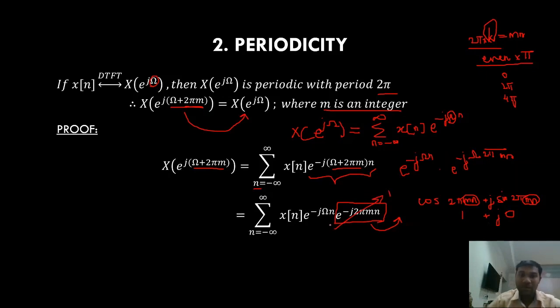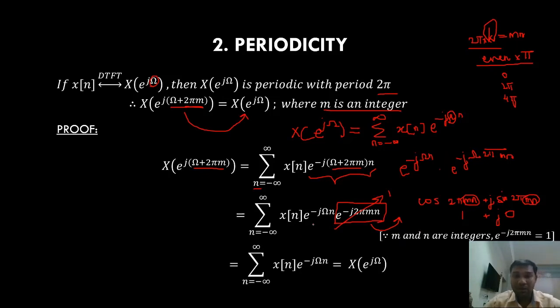So what am I left with? Summation from minus infinity to plus infinity x of n e power minus j omega n. So this is nothing but my X of e power j omega. So if I add 2 pi m to omega, there is no change in the DTFT, right? That is the periodicity property. So for every 2 pi radians per second, the DTFT repeats itself.